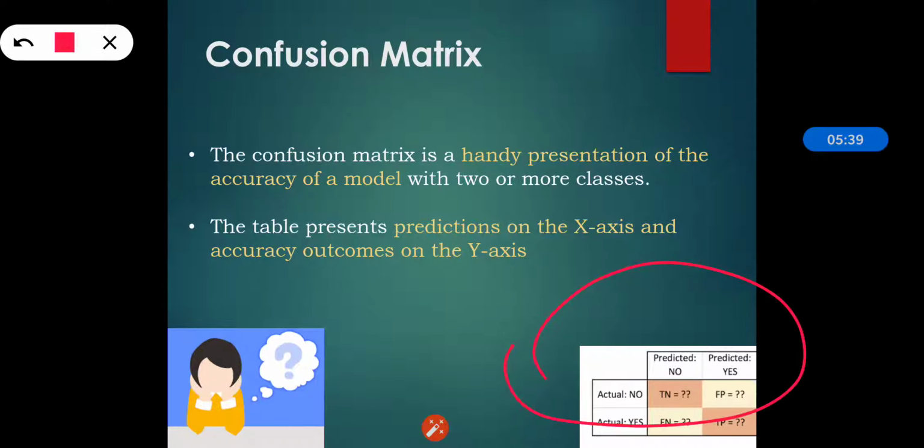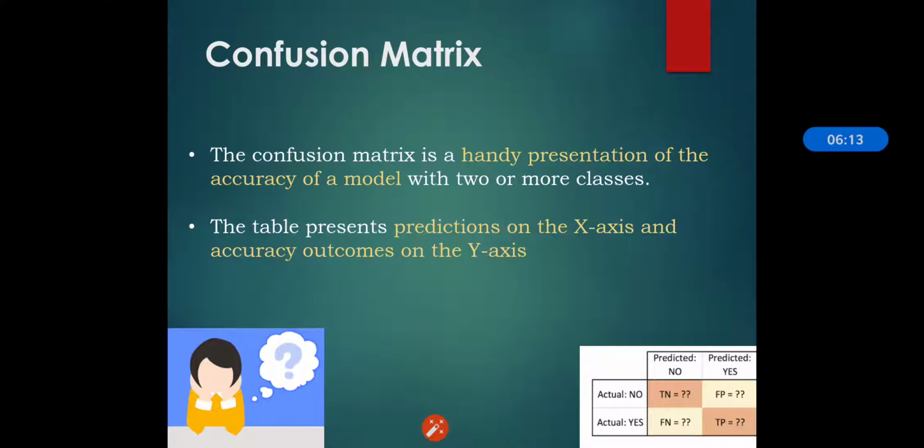For example, a machine learning algorithm can predict 0 or 1, and each prediction may actually be 0 or 1. So predictions for 0 that were actually 0 appear in the cell for prediction 0 and actual 0, whereas predictions for 0 that were actually 1 appear in the cell for prediction 0 and actual 1. So whatever value is predicted is also mentioned in the matrix, and what actually appears is also mentioned, and that is why it is a presentation of the accuracy of a model.